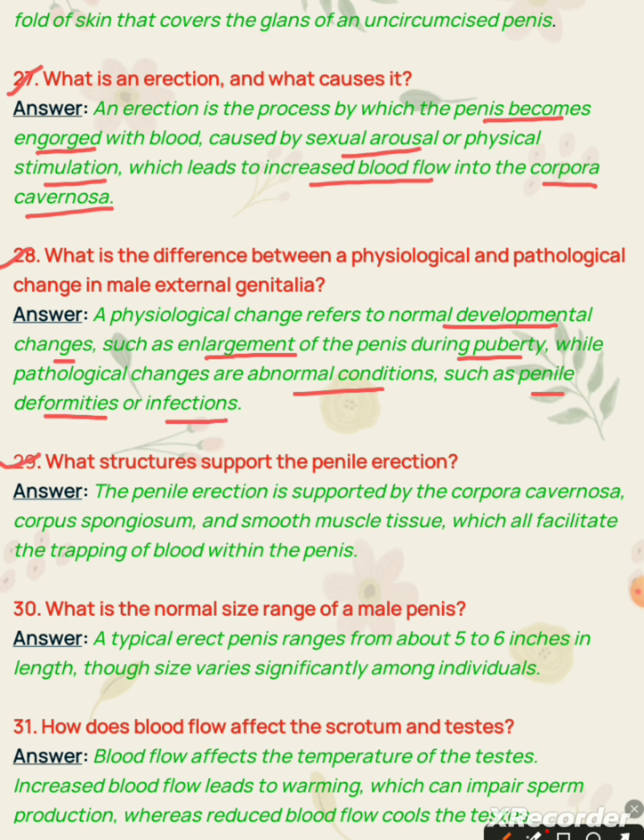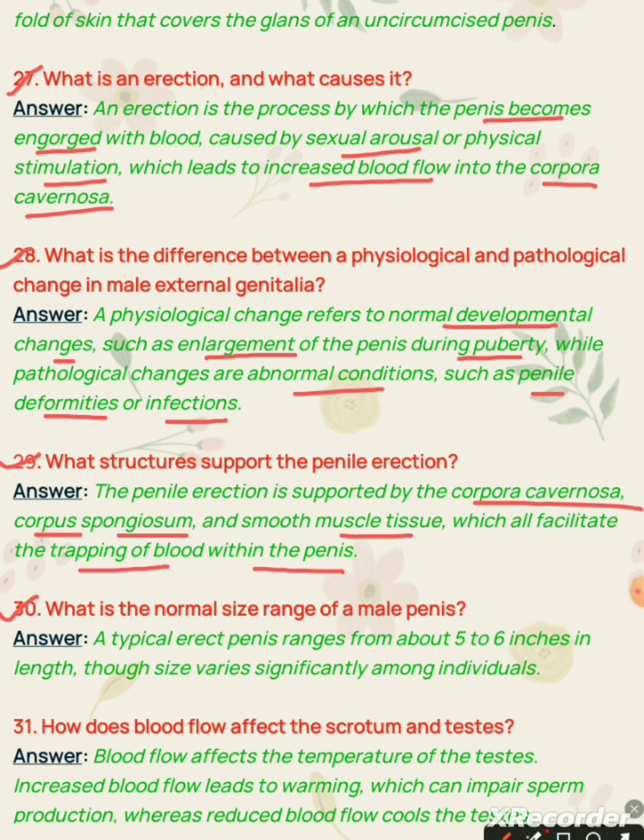Question 29. What structures support the penile erection? Answer. The penile erection is supported by the corpora cavernosa, corpus spongiosum, and smooth muscle tissue, which all facilitate the trapping of blood within the penis.